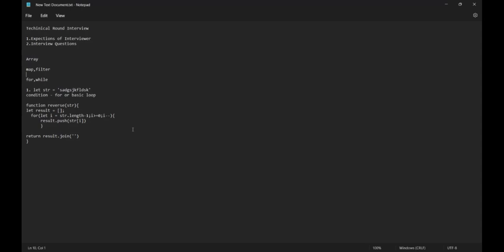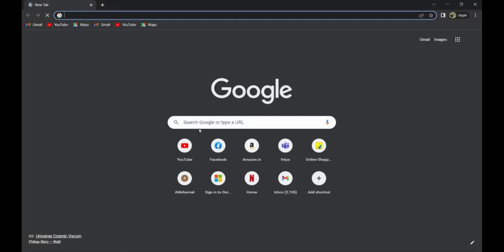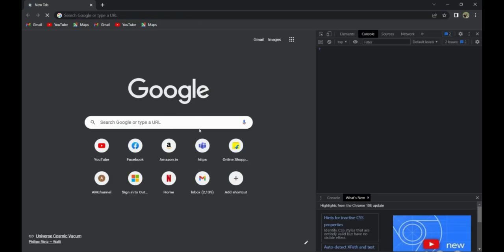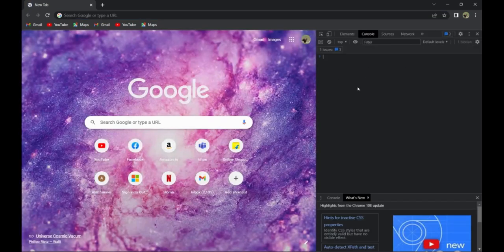Okay, so we have this logic. We will check this logic inside our browser. I'm just copying this logic. I have opened the browser, and in this browser I will open our developer tools, and in the developer tools console I will paste that logic.